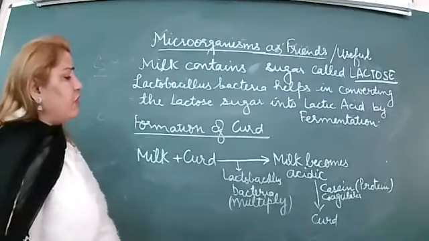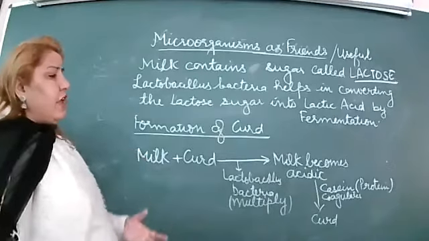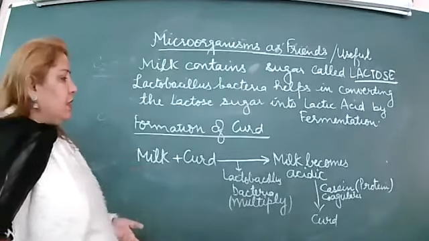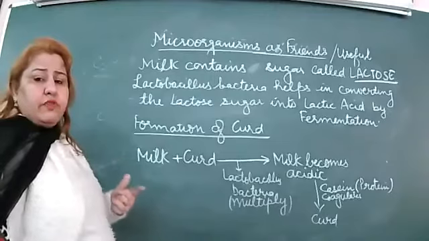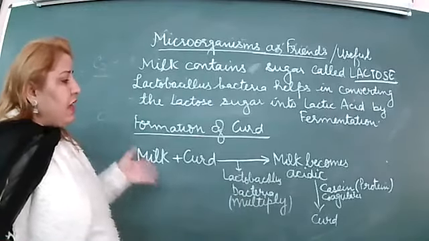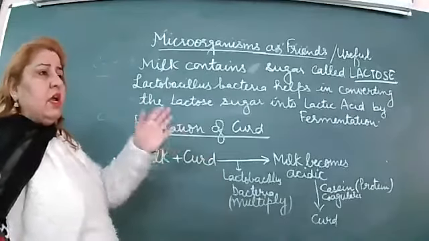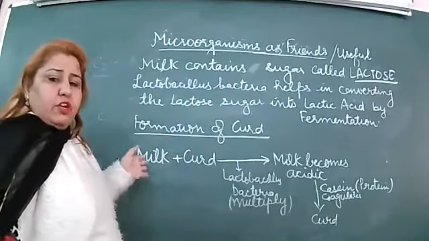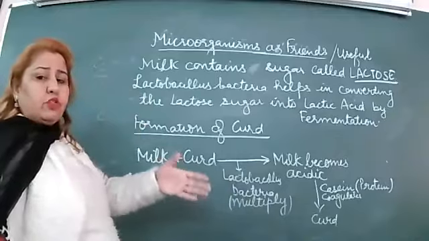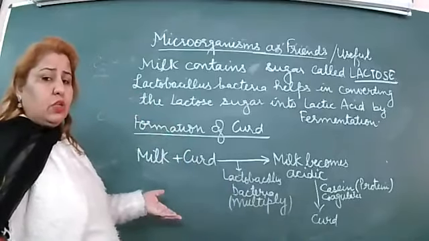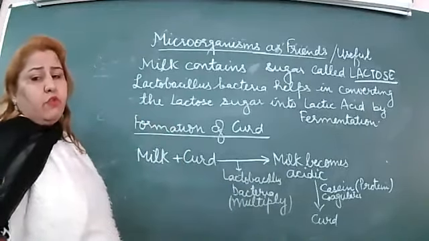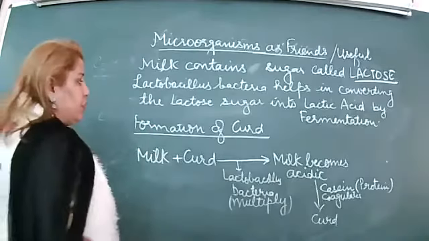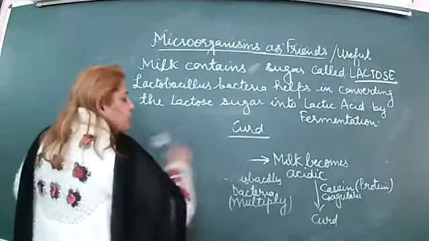A question can come: formation of curd, write down the way, how we can make the curd. So if the question comes, how we can make the curd, then we will write down the activity: we will take 3 bowls. You can explain that in the cold milk, the bacteria will not grow. In hot milk, the hot milk will kill the bacteria, so the curd is not formed. And in the lukewarm milk, curd is formed. Is it clear?